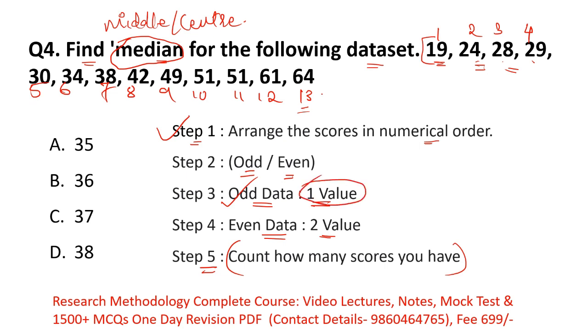That means you have to count your data and select the middle value from the left side as well as the right side. 1, 2, 3, 4, 5, 6, 7 from the left, and from the right side 1, 2, 3, 4, 5, 6, 7. On the 7th number from both sides, which number is coming? 38. That means in this data set 38 is your middle or median value. So the correct option is option D, 38. Your median value is 38.